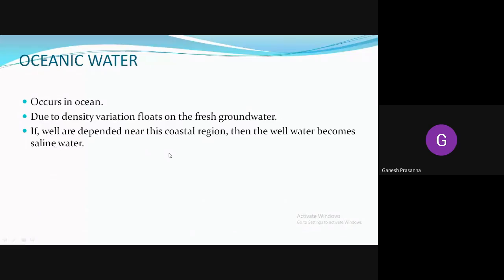Okay, so oceanic water. Water occurs in the oceans due to density variation. It floats on the fresh water, and also if wells are dependent near the coastal region, then well water becomes saline water.